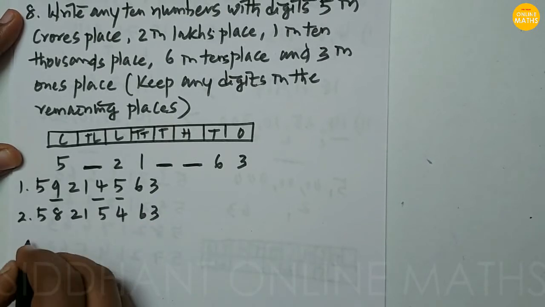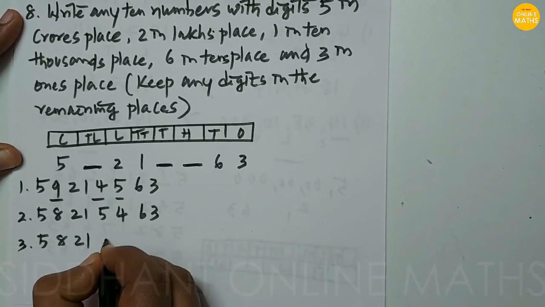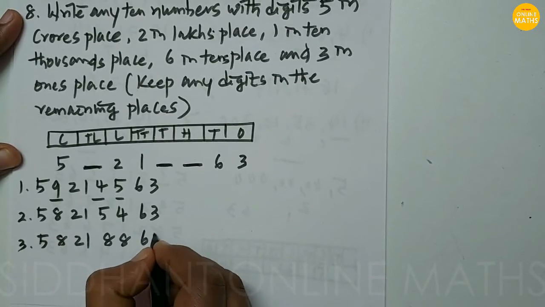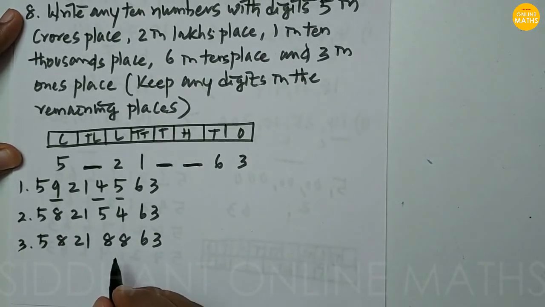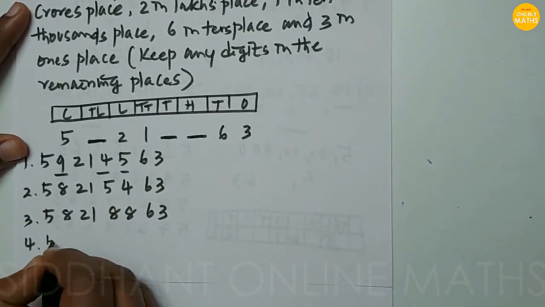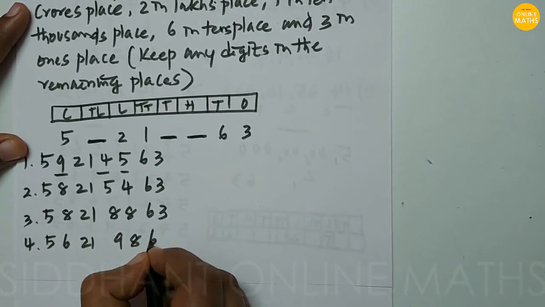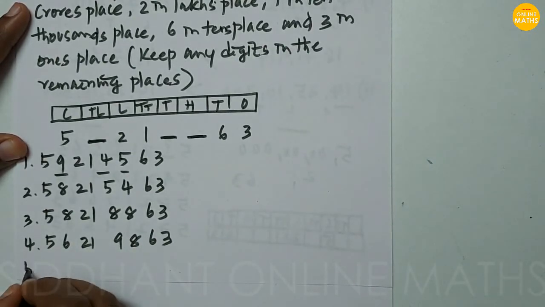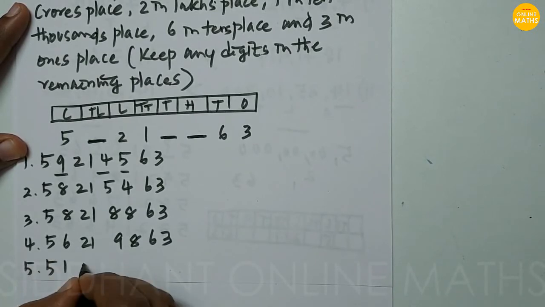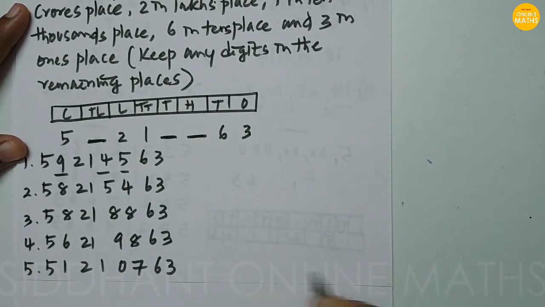And you can repeat the numbers also, like 5 8, 2 1, 8 8, 6 3. And the fourth number like 5 6 2 1 9 8 6 3. And fifth like 5 1 2 1, you can keep 0 also, like 7, 6 3. So 5 numbers we did.